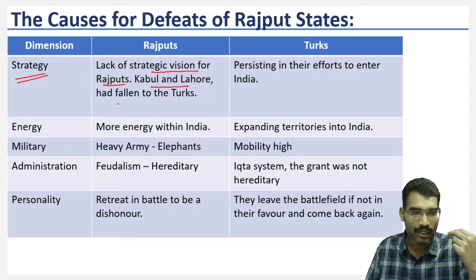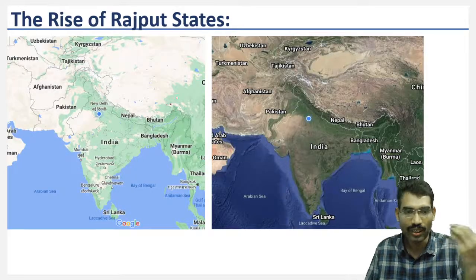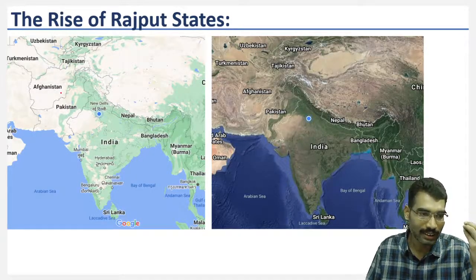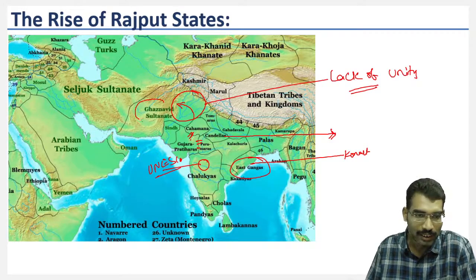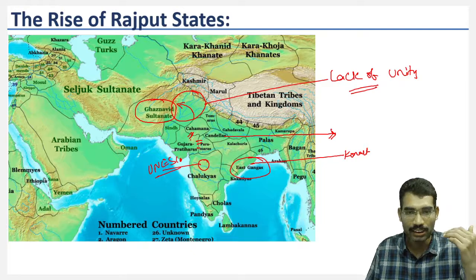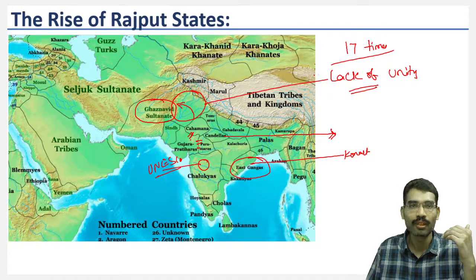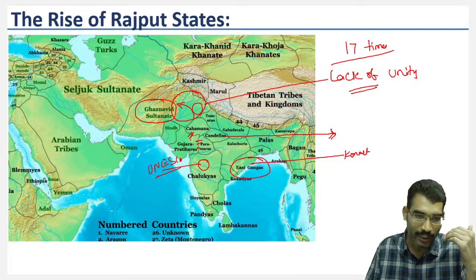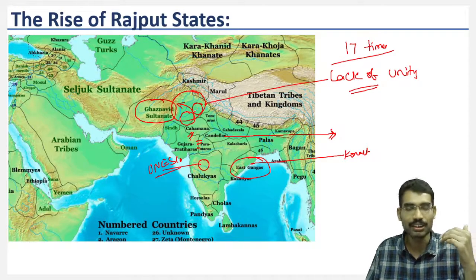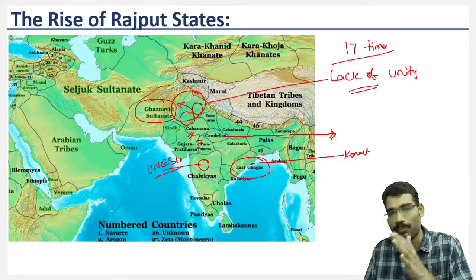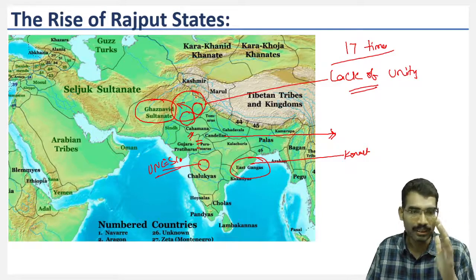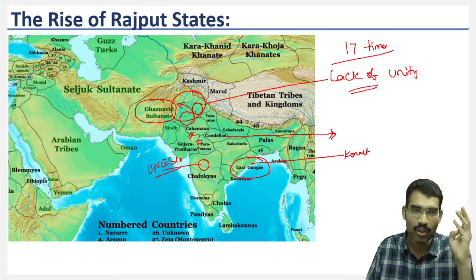The Kabul and Lahore region had fallen to Turks when it comes to Ghaznavids. For example, we see here the Ghaznavid Sultanate. Ghazni raided 17 times, and he included Multan and Lahore regions into his dominion. After the death of Ghazni Muhammad, these people still held their strength in these areas.